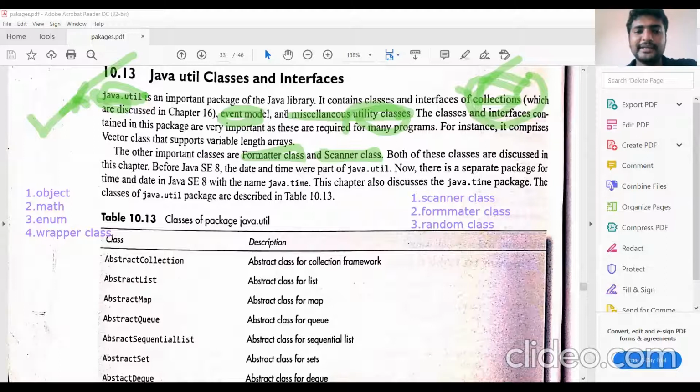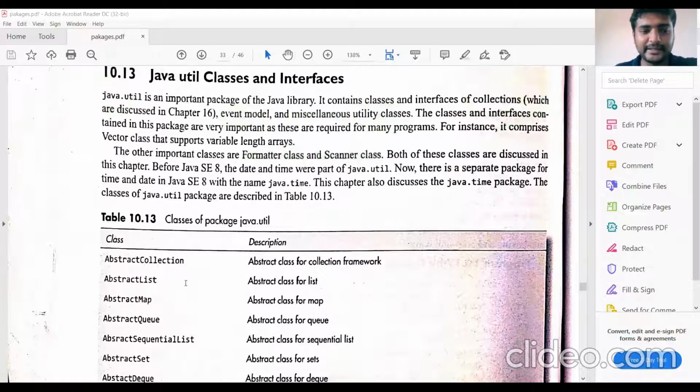Before that, let us see, other than these three classes, what are the classes available in the util package. So there is a long list. You can study the list. So mainly util package is used for the